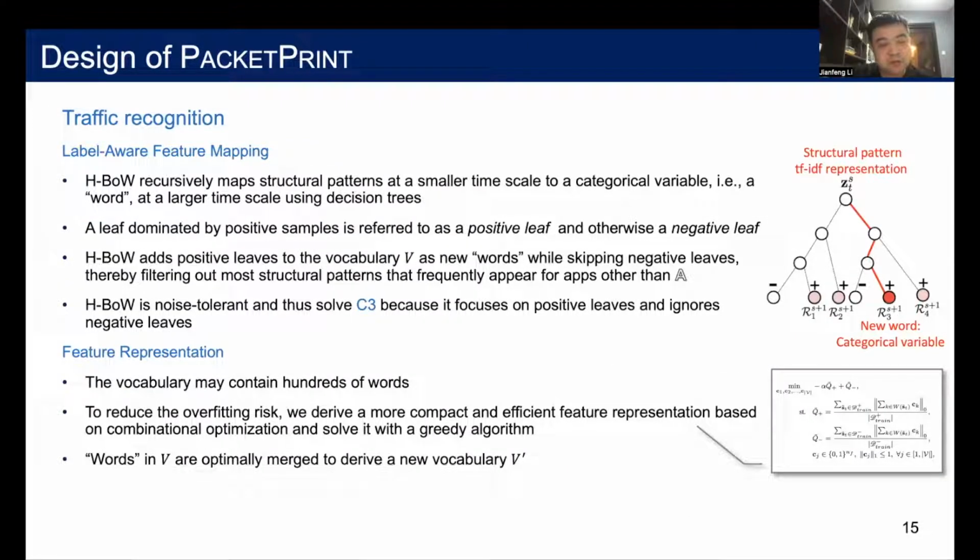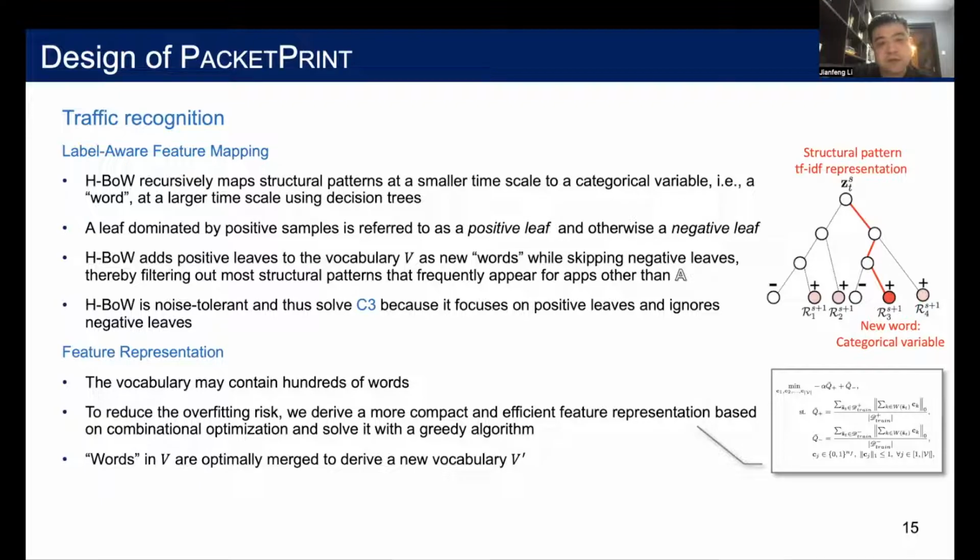Our model recursively maps structural patterns at a smaller time scale to a word at a larger time scale based on decision trees. We add positive leaves on decision trees to the vocabulary as new words and skip negative leaves.